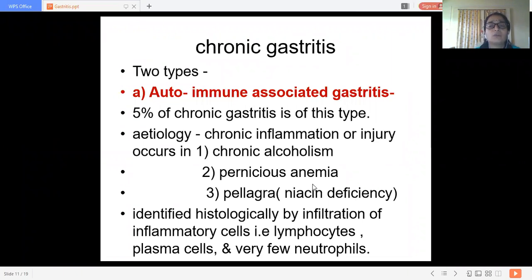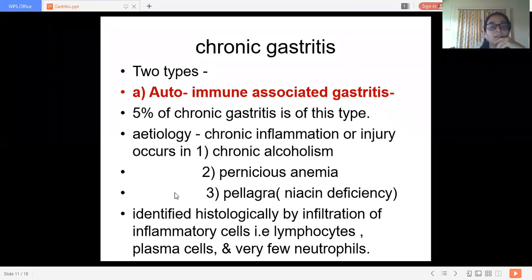Chronic inflammation occurs in case of chronic alcoholism, in patients who have been on alcohol for many years. Then in pernicious anemia, which is related to autoimmune damage of the parietal cells. Parietal cells get destroyed, and there will be achlorhydria.